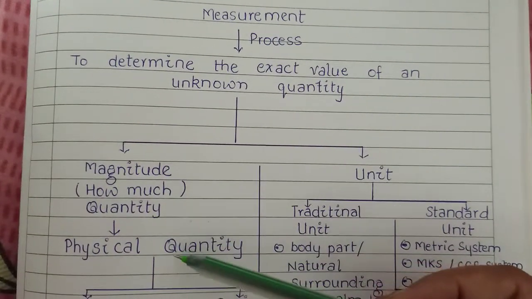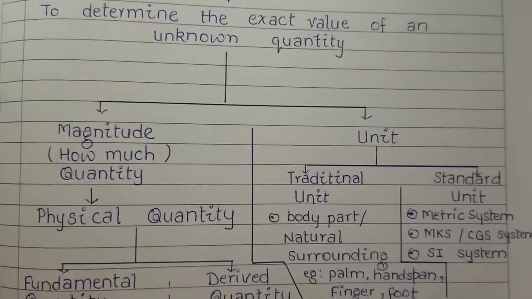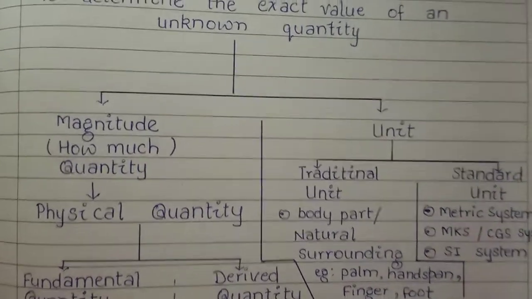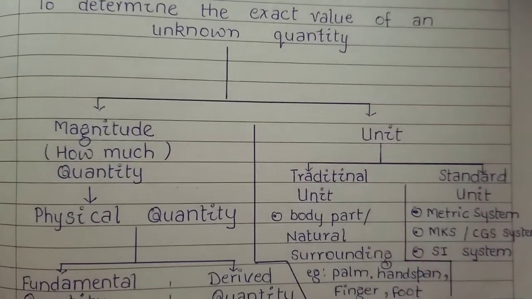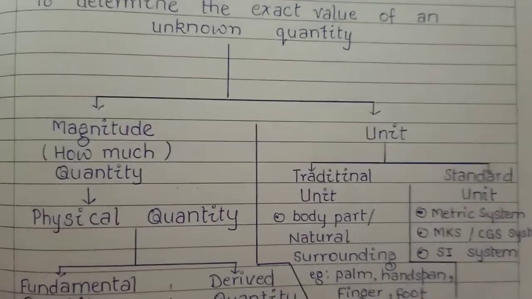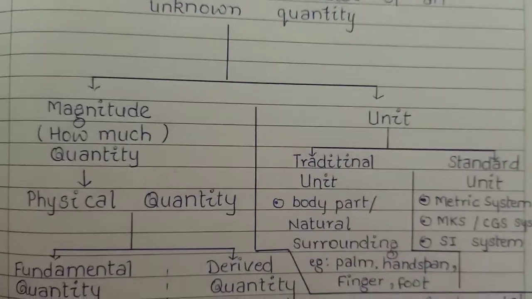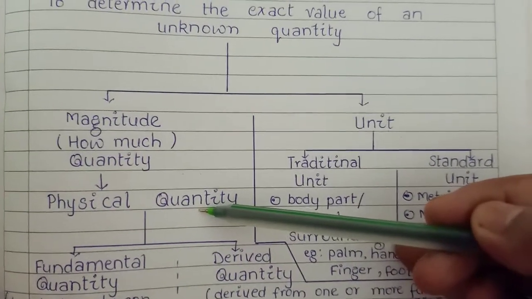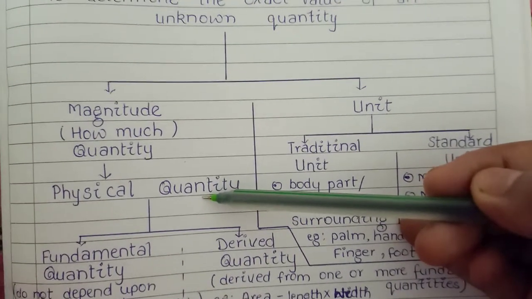Magnitude is defined by a physical quantity. Physical quantity: any quantity that can be measured is called a physical quantity.